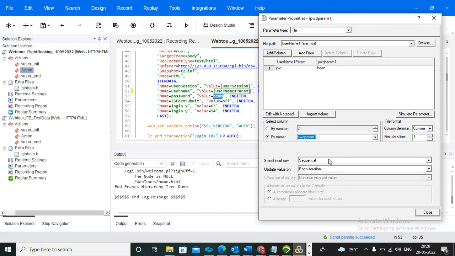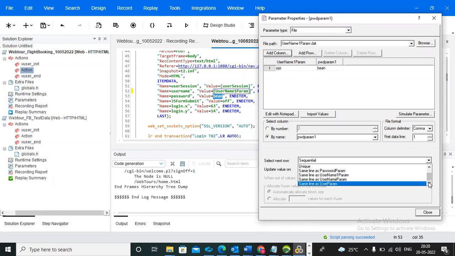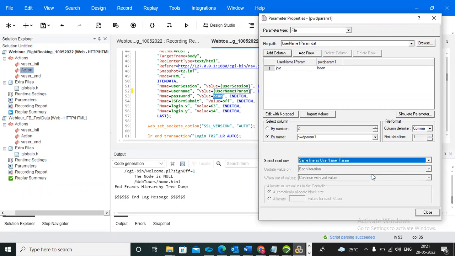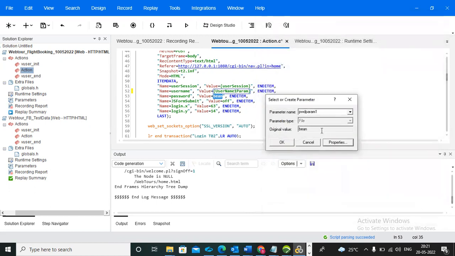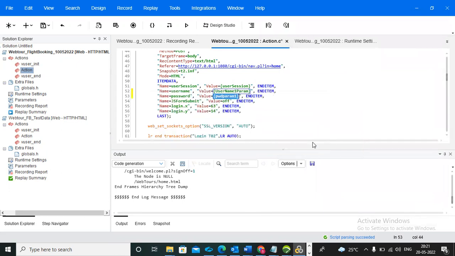So you need to select the same line as username param. Username 1 param, right? Where is it? Above. Yeah. Okay, so I selected this one, then close it and click on OK and no. See, username and password are completed.